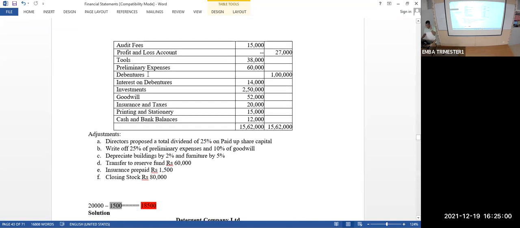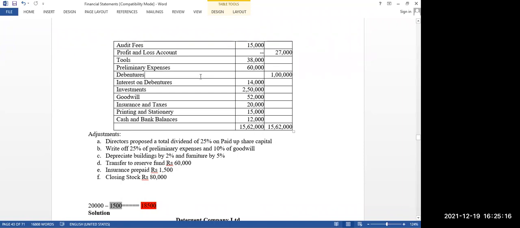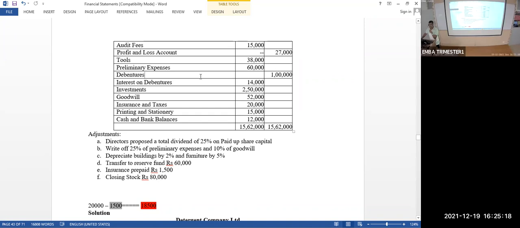Next item is debentures. You know very well, debentures are long-term borrowings, on the liability side of the balance sheet. Interest on debenture is other expenses, finance expense, finance cost. Interest on debenture is a finance cost.